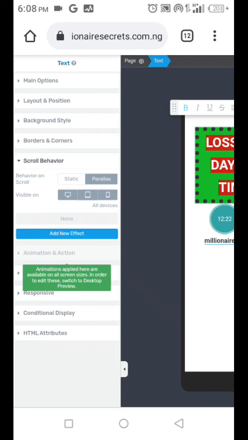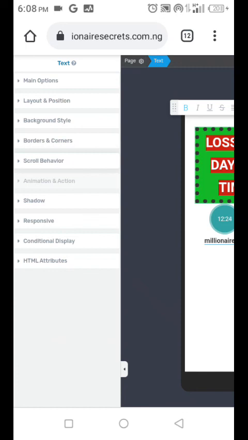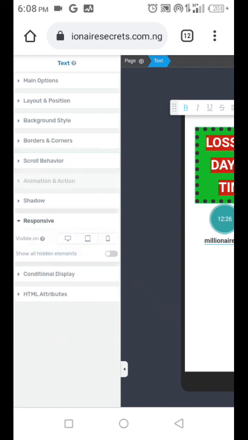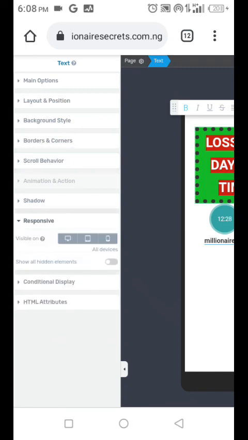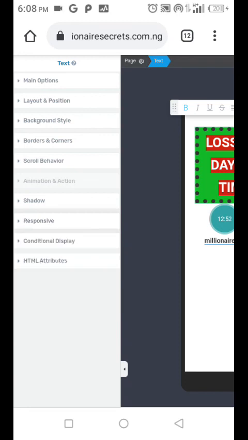Okay, so let's move on. Now this responsive is you want something to show on mobile, but when you log in on system, that thing should not show. It's what you correct here. Are you getting me? And if you want to show all hidden file, just touch this. But I think you should allow what you are designing to show on all your sites. But you can also do that if you wish on your responsive.